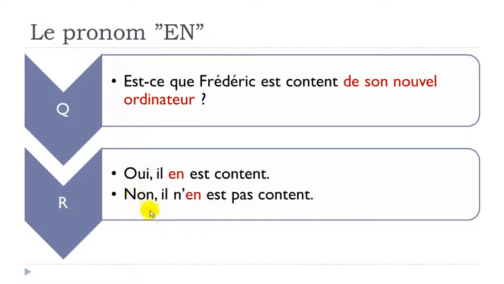Negative form, non, il n'en est pas content. So same thing, en stays before the verb, and then you've got the first part of the negation ne, but then the a is going away. All right? Oui, il en est content. Non, il n'en est pas content.